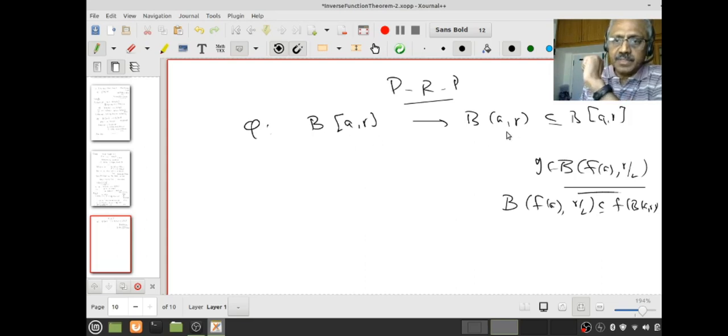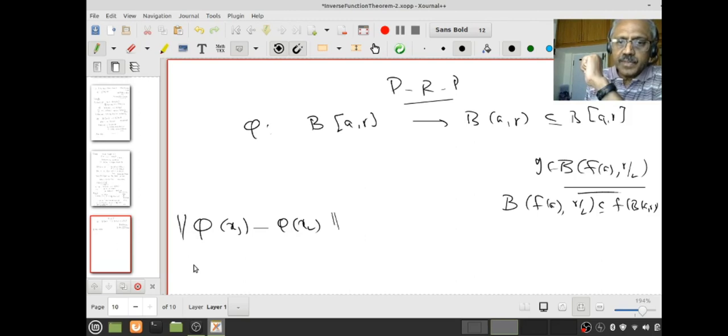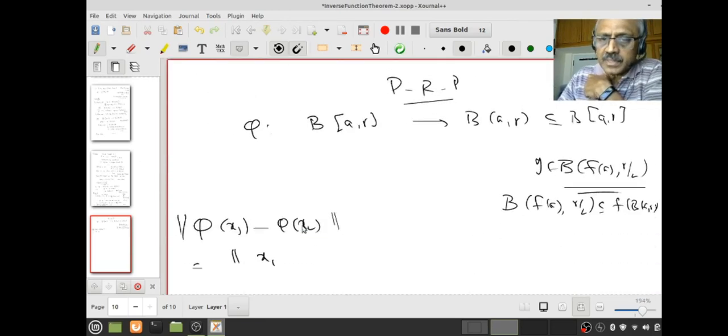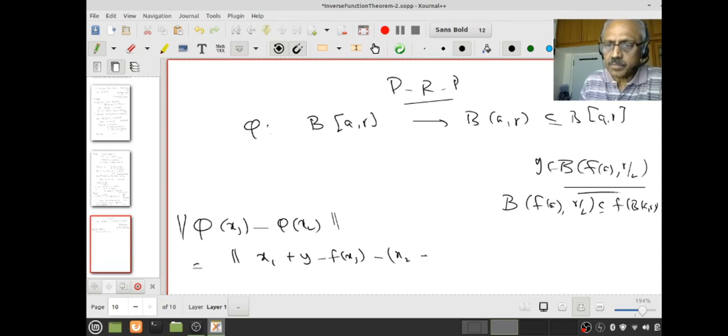That's okay. Next I have to check phi is a contraction. That means I have to estimate phi x1 minus phi x2. So what is phi x1 minus phi x2? That is x1 plus y minus fx1, minus x2 plus y minus fx2. I always don't remember whether I put a plus or minus. It does not matter, but it's good to know.